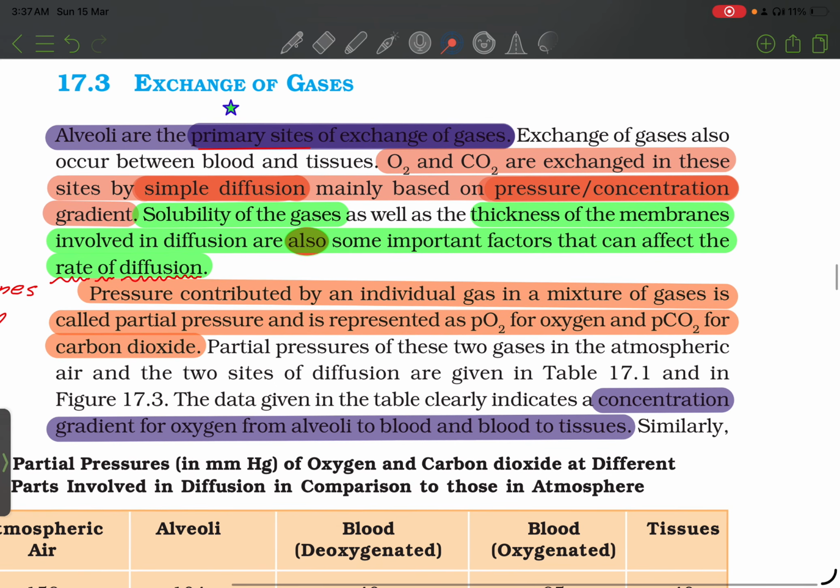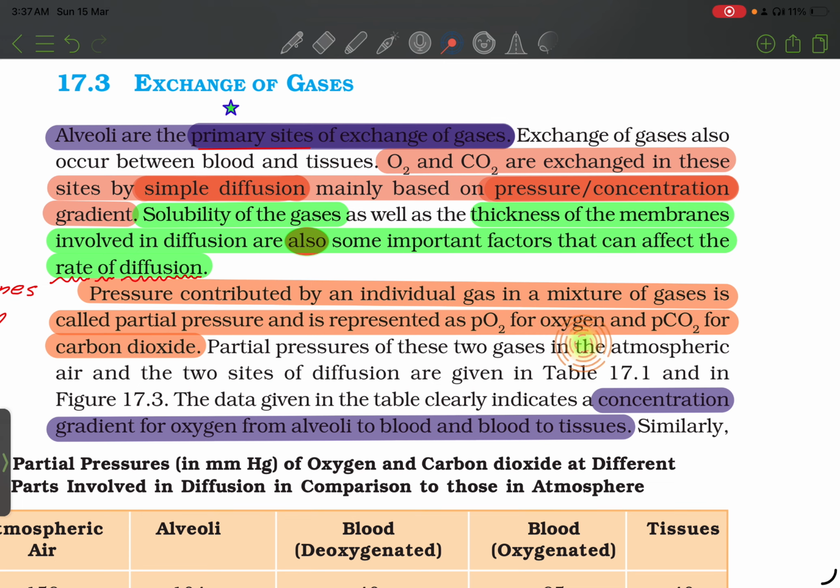Exchange of gases. Alveoli are the primary site of exchange of gases. Exchange of gases also occurs between blood and tissues. O2 and CO2 are exchanged at these sites by simple diffusion, mainly based on pressure or concentration gradient. Solubility of the gases as well as thickness of the membranes involved in diffusion are some important factors that can affect the rate of diffusion. Pressure contributed by an individual gas in a mixture of gases is called partial pressure, and it is represented as pO2 for oxygen and pCO2 for carbon dioxide.